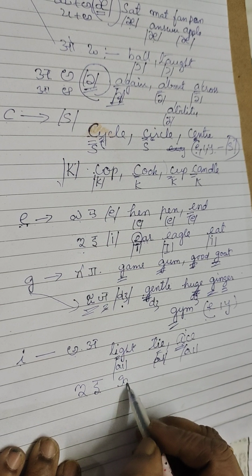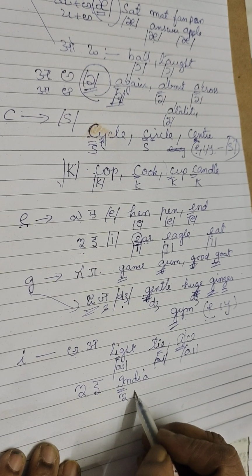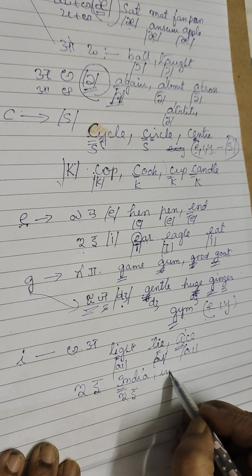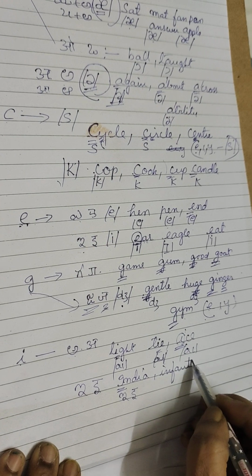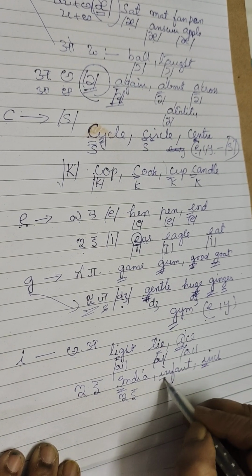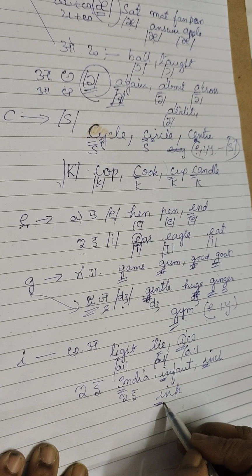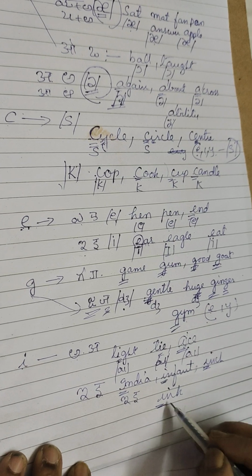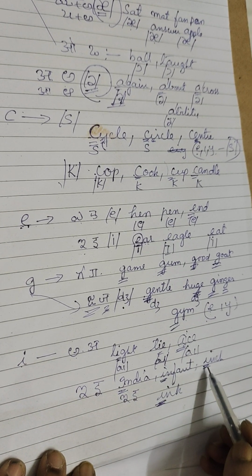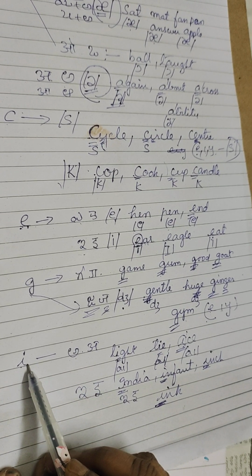For example, India, E sound. India, infant, inch, E sound, inch, ink. Okay, like that way. So India, infant, inch, ink. So here I produces sound E.